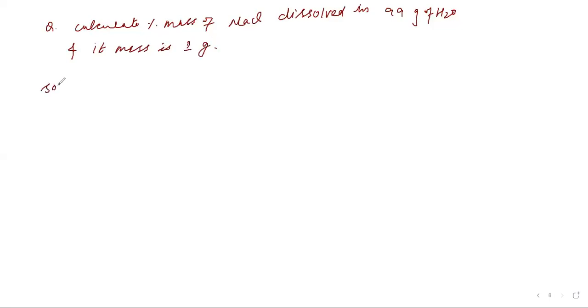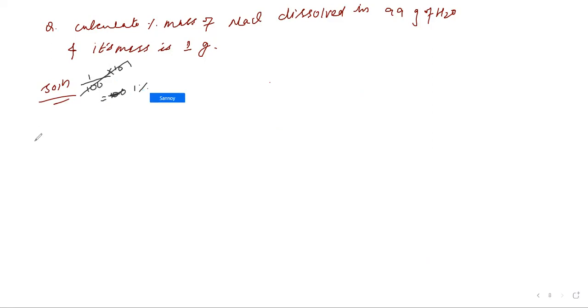Sir, which mass is 1 gram? Its mass means the mass of NaCl. So it is 1 by 99 plus 1, multiplied by 100. That is 1 percent. Simple, na?